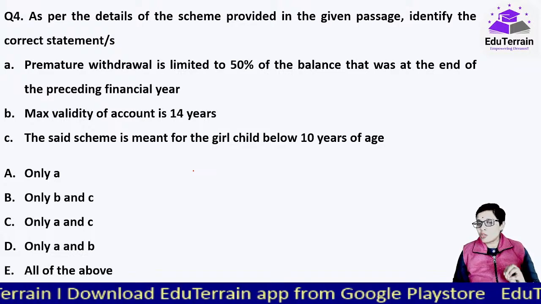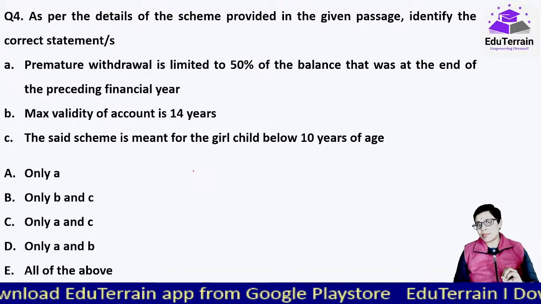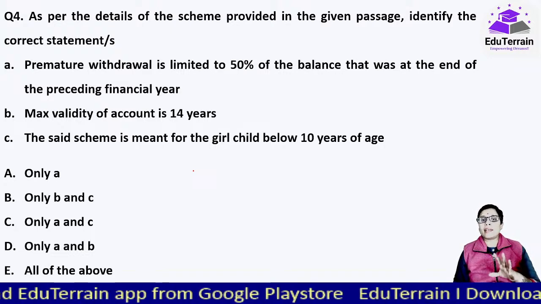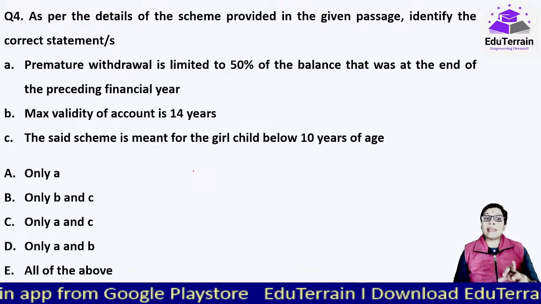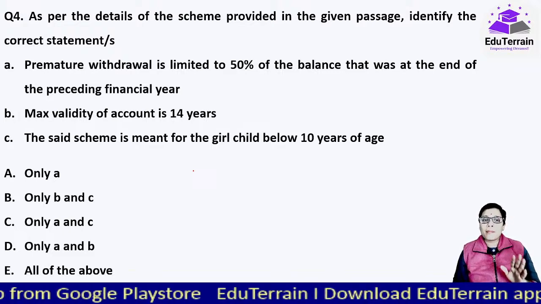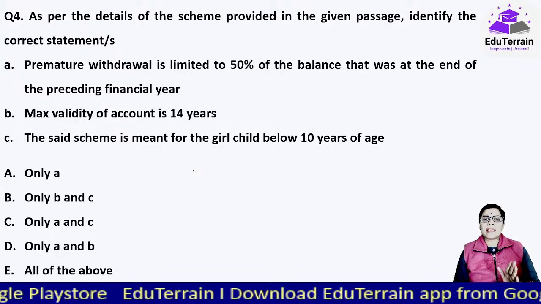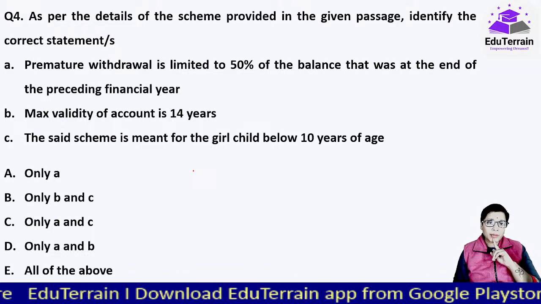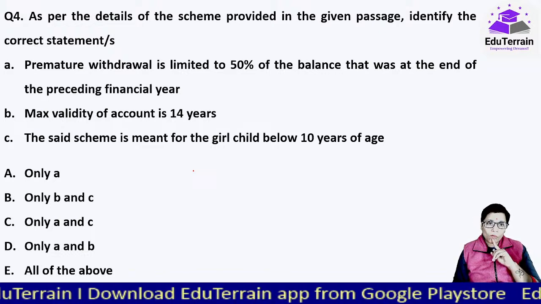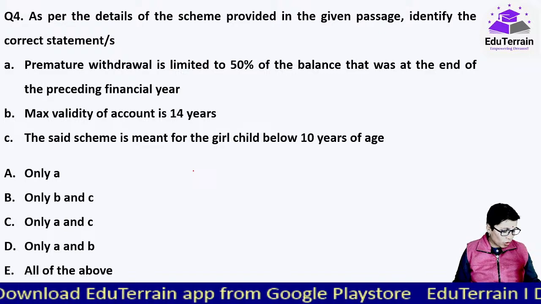As per the details of the scheme provided in the given passage, identify the correct statements. A: Premature withdrawal is limited to 50% of the balance that was at the end of the preceding financial year. B: Maximum validity of account is 14 years. C: The said scheme is meant for the girl child below 10 years of age. Here, if it is correct statements, what will you select?